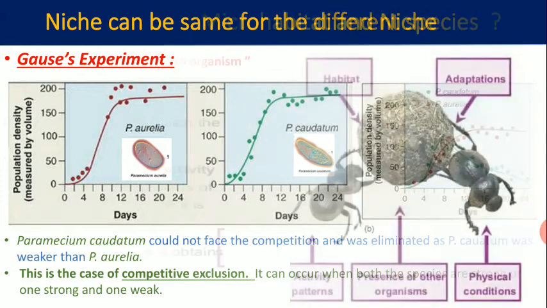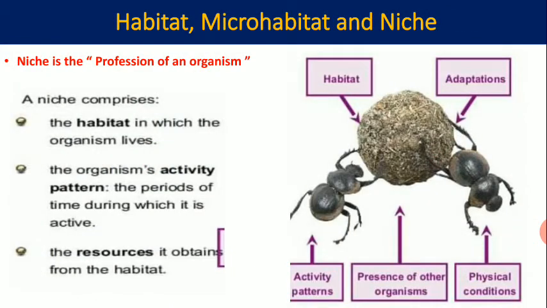Now the first example, forest. Forest is a habitat of all the organisms, all the populations that are found in the forest. It's also the habitat of the tiger, the deer, and the monkey. But the niche, that means the ecological role of the tiger, the deer, and the monkey, all are different. That means habitat can be the same but niche cannot be the same.